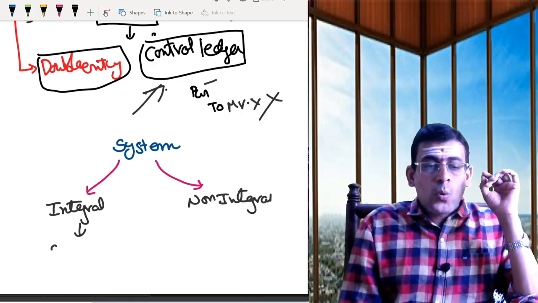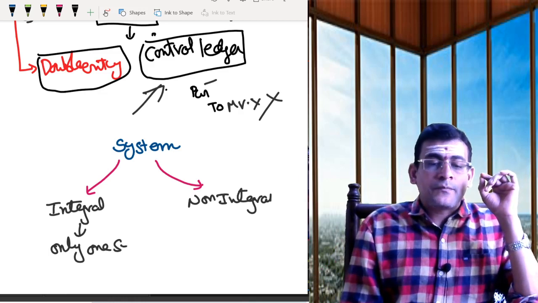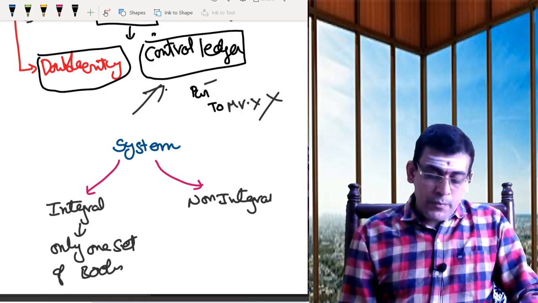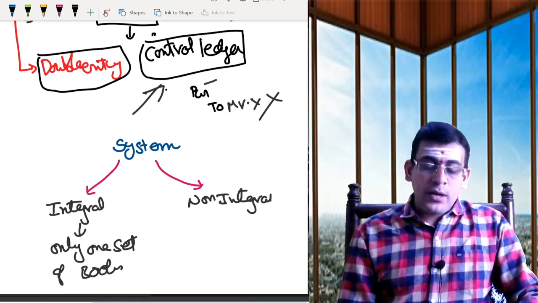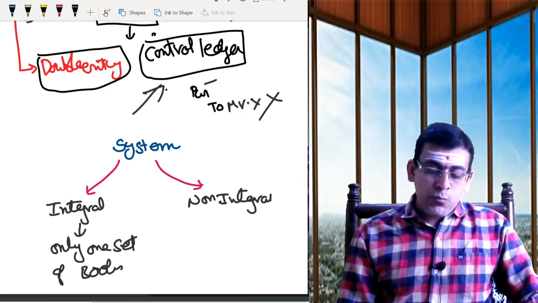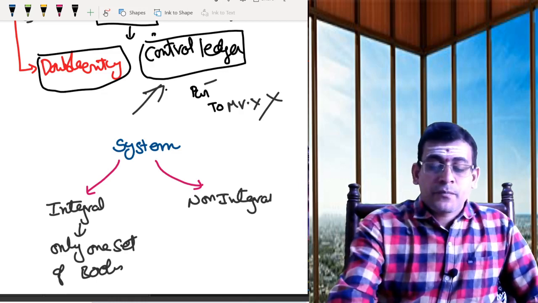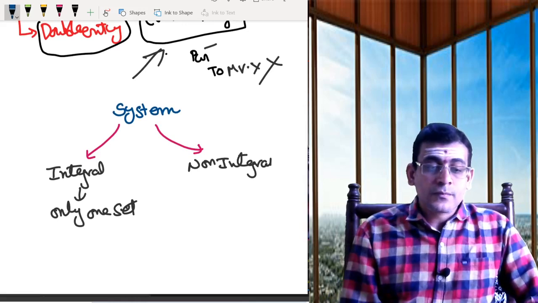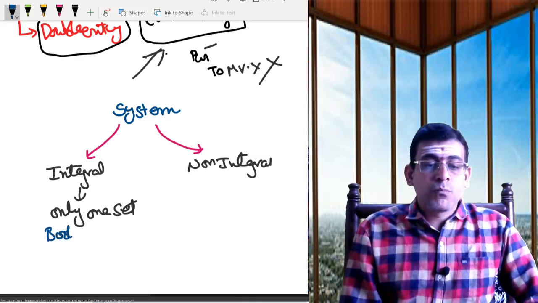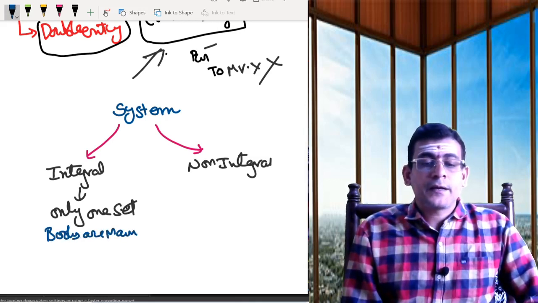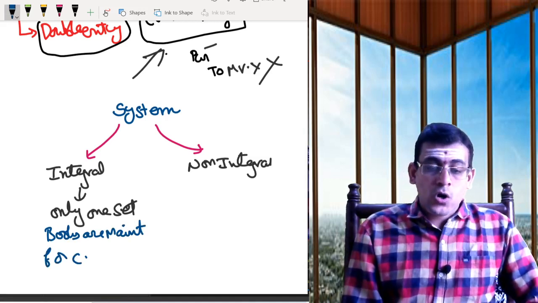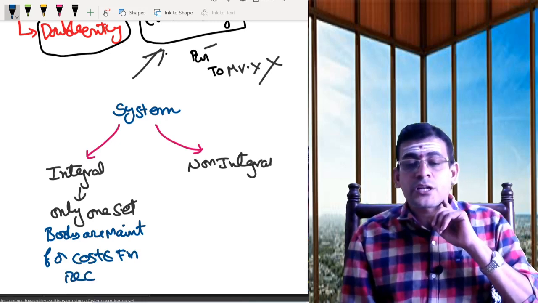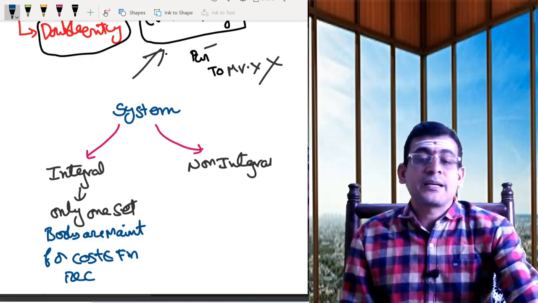So here what is happening? Only one set of books is maintained. So what you are doing? You are maintaining only one set of books. For what? For cost and financial records. So for cost records and financial records, you are supposed to maintain only one set of books.